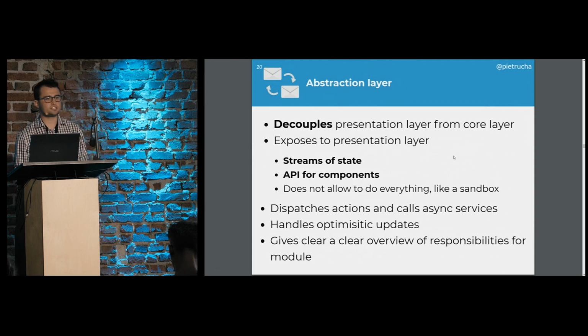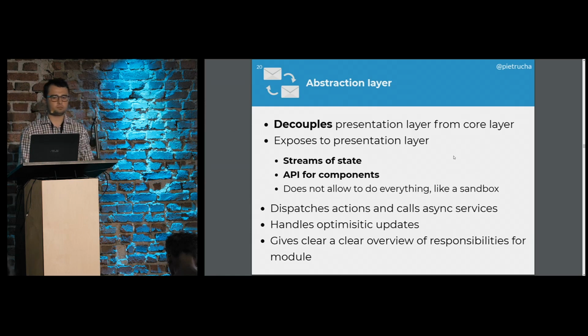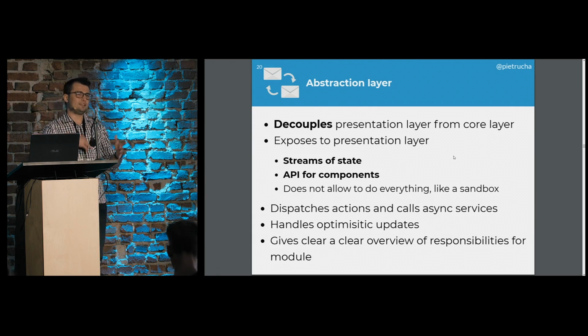And then we have this abstraction layer. It is really cool to divide your core layer and presentation layer with these abstraction layers. It will give us a nice layer of decoupling, and it will mediate the communication. We will learn later what it means and what benefits it gives us, but the responsibility of this part would be only to expose the particular streams of state, because if we would give our components access to the store, we are allowing them to see all application state.